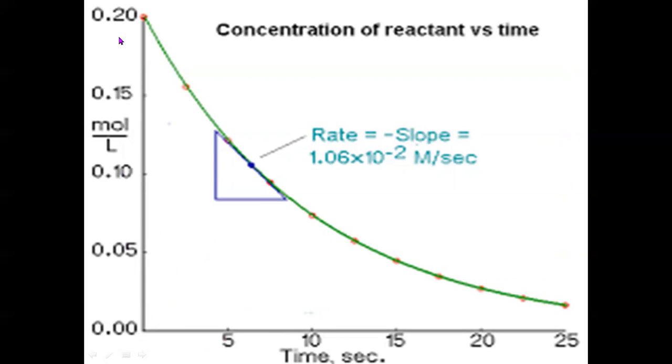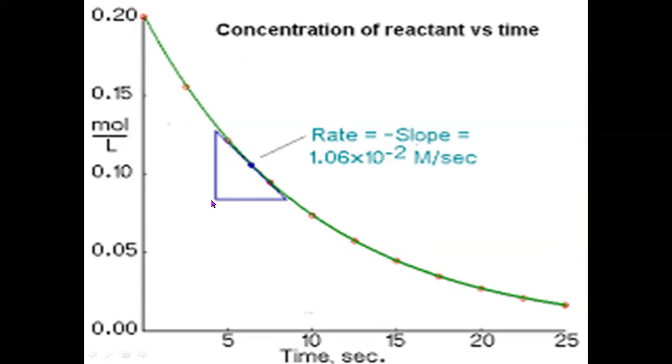This is molar concentration, number of moles per liter. And we have drawn a curve. Here it is shown in green color. These red dots are the result of the volumetric analysis, and we have joined these points to get the green curve. As I told you, the slope of this curve will give you the rate.